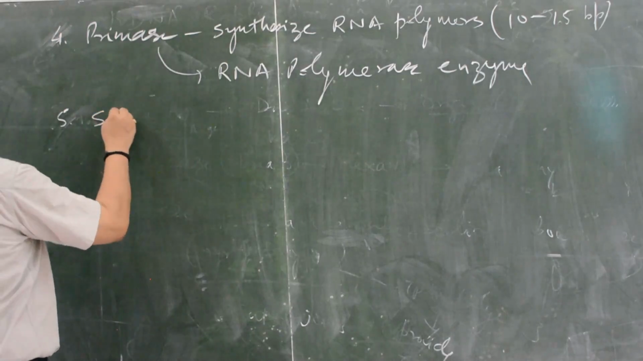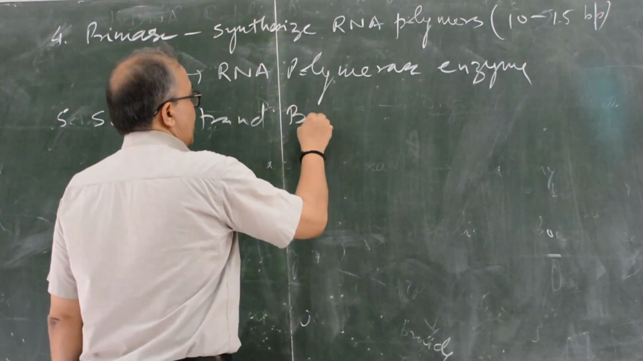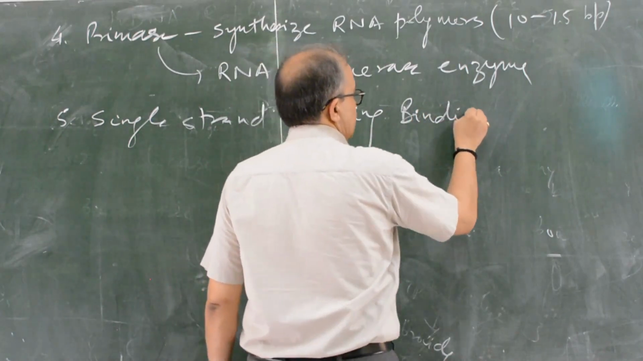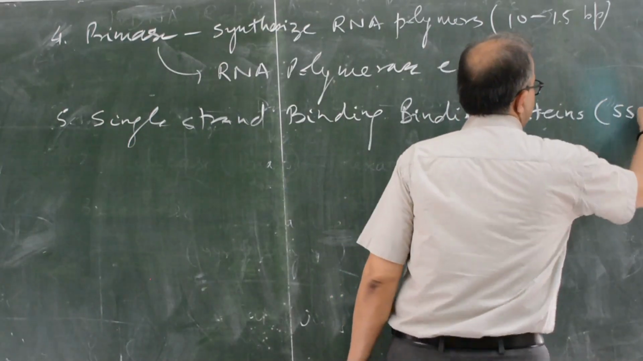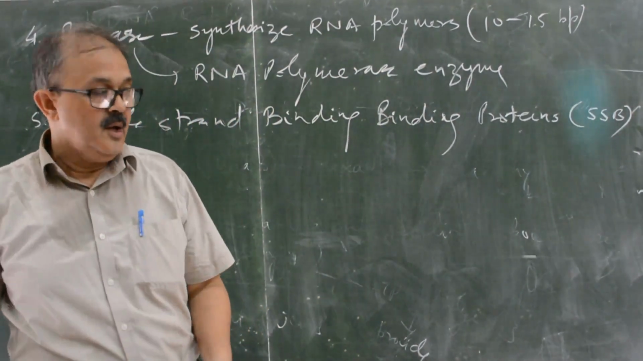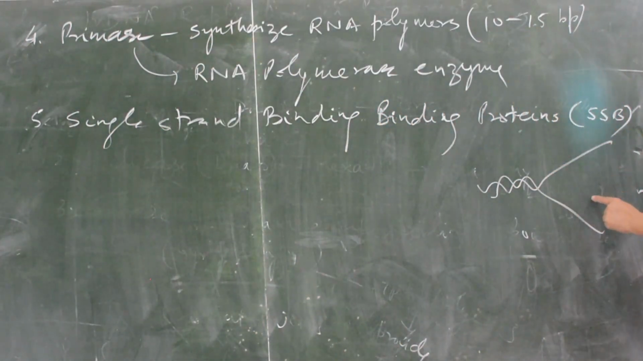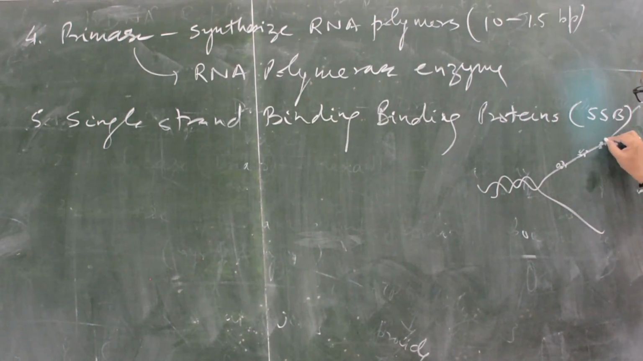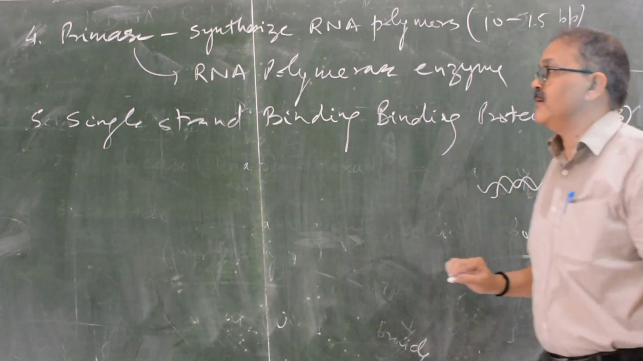Next is SSB, the single strand binding protein. Once the DNA strands are separated, the single strand binding protein binds the strands and keeps them single stranded.